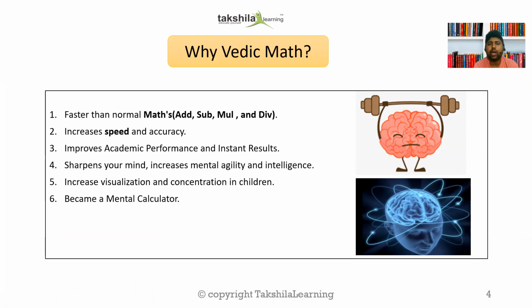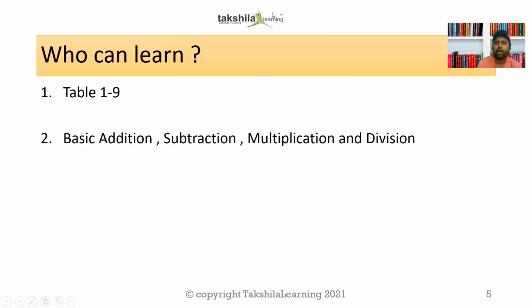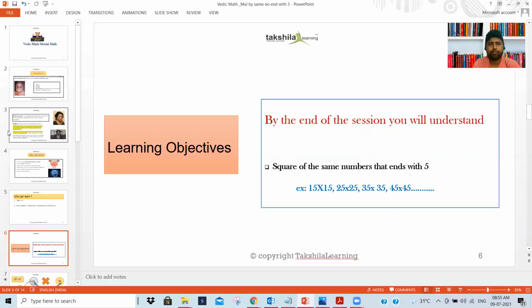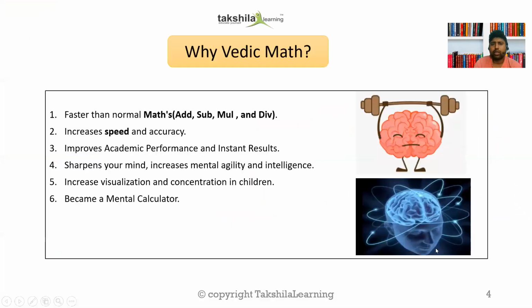The first thing is that it is faster than normal maths. I believe that out of 100%, 70% goes to calculation and 30% is the concept part.